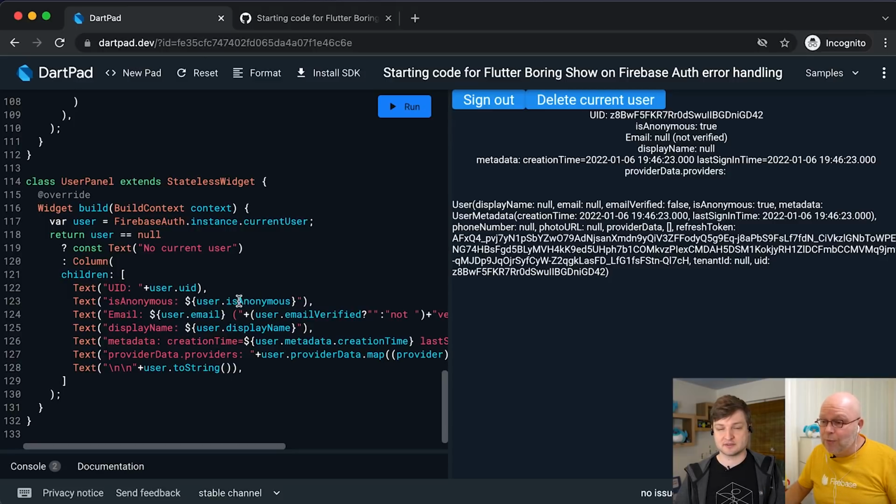You also see that there is a property whether this user is anonymous, and if all is well, that shows true. And later, if we sign in with an email and password, then that is not an anonymous user. We show the user's email, which is probably null. Like it's not a verified email, all kinds of stuff. And then you see this blob here at the bottom. Is that just the full user object then? Yeah, it's either the provider data or the user toString. This is the user toString probably. Like I was debugging. As I said, I use this to figure out how things work.